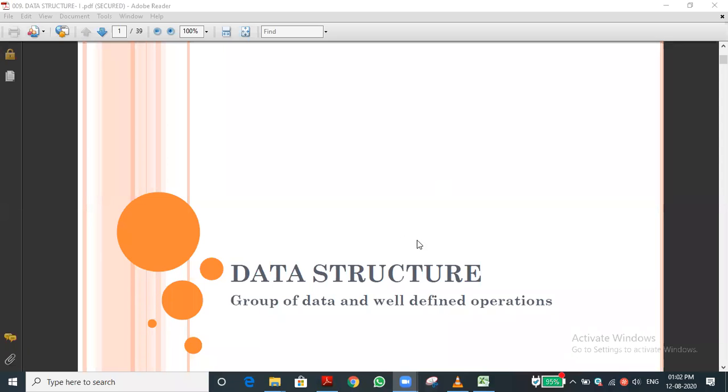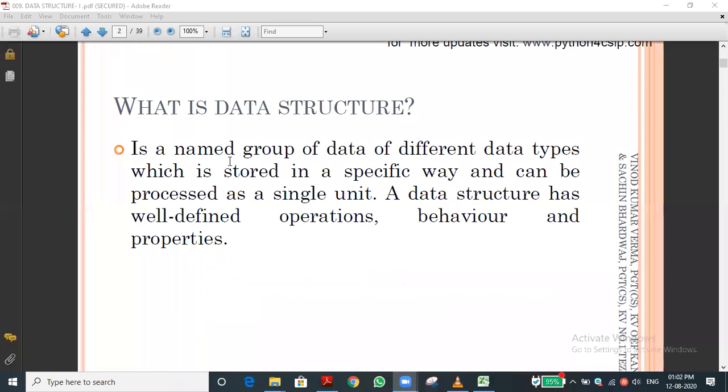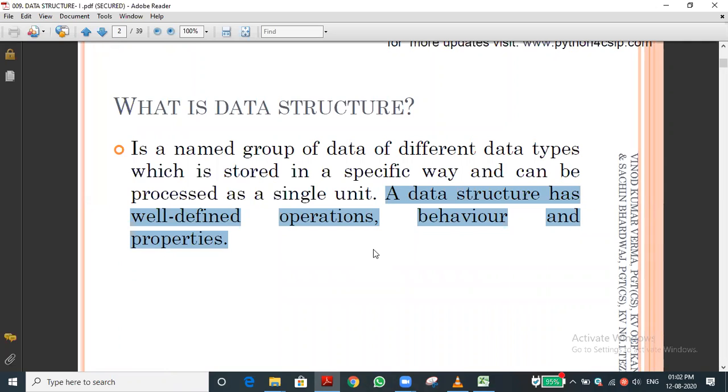Let me see that. We already saw it. You can see this; I'm just highlighting it. A data structure has well-defined operations, behavior, and properties that we discussed. Well-defined operation means how the data will be operated, and what the behavior and the property are. Properties means how to declare your data, how to access the data, how to use the data, how to do the operation. Operations mean any changes or manipulation with the data. This is called data structure.